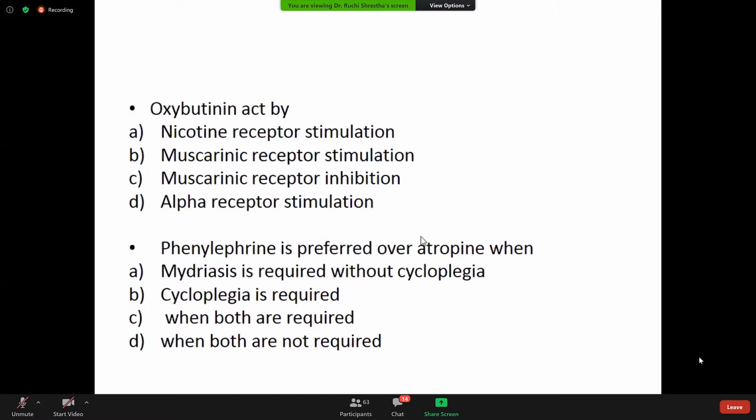Coming to the next MCQ: phenylephrine is preferred over atropine when mydriasis is required without cycloplegia. Cycloplegia is only required when both are required, not when both are not required. Phenylephrine we have not covered yet; it will come under your adrenergic drugs. If you have an answer, you can write it in the chat box. Any other answer?